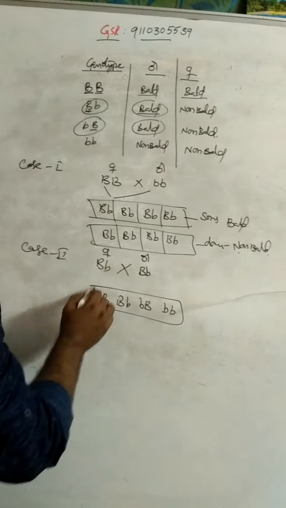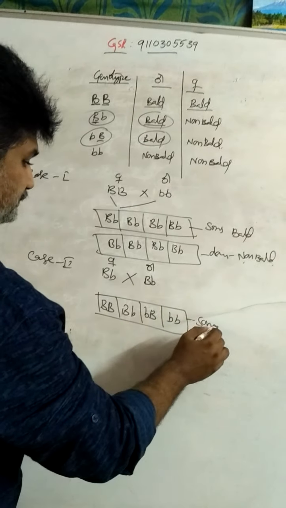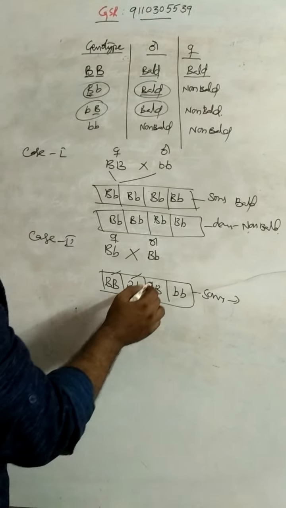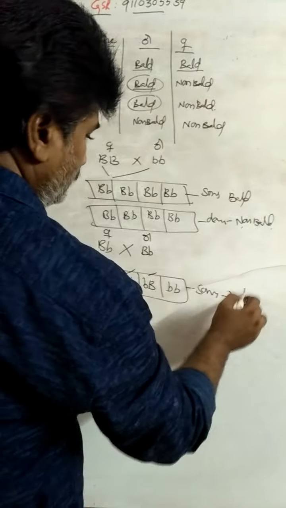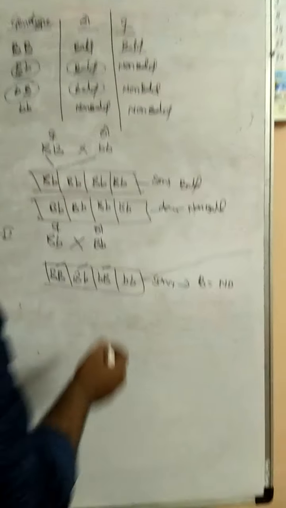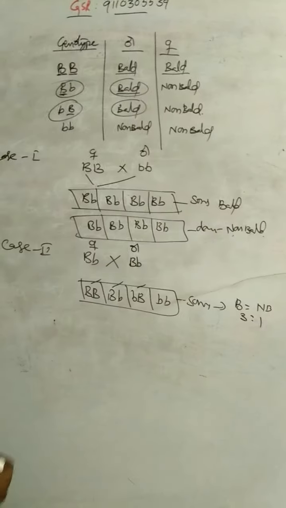In sons, the result is bald 3 is to non-bald 1.